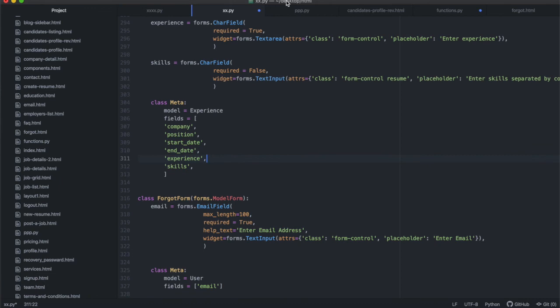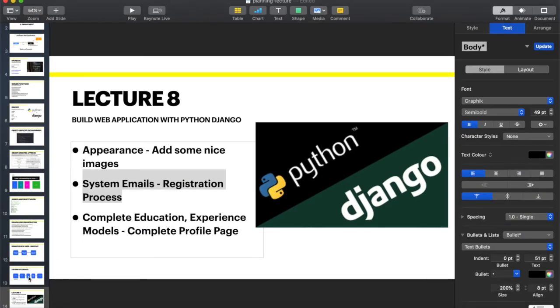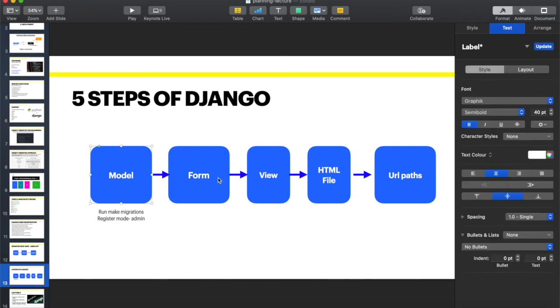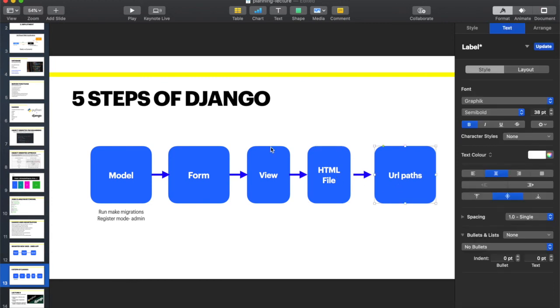That's good. So you've got your forms, and remember, guys, I showed you these 5 steps of Django. Always go through this to double check things, but obviously if you miss something, your errors will remind you. But just so that you don't catch it at the error stage, make sure the model is there, the form is there, the view is there, the HTML file is there, and the URL path is there. These are all the 5 steps of Django. You've got to get all of this right.